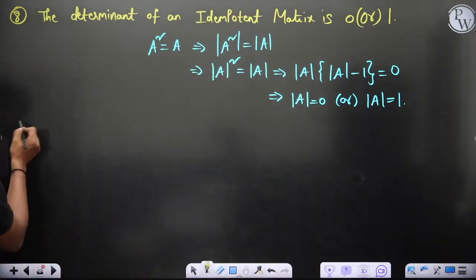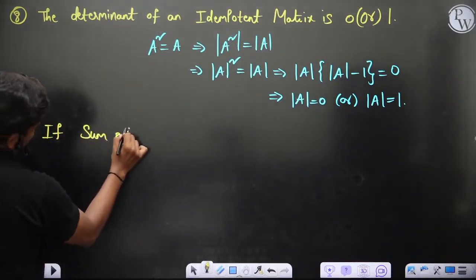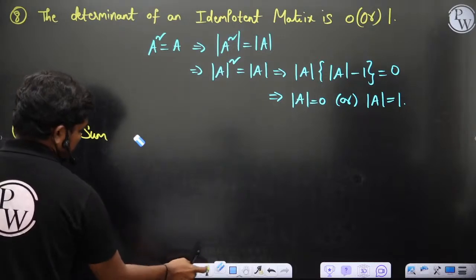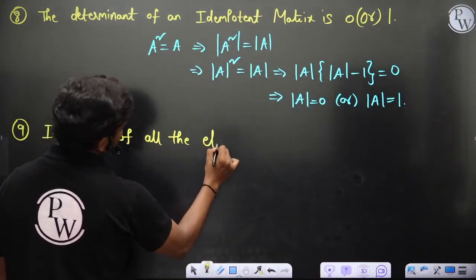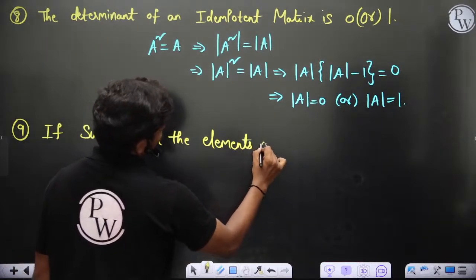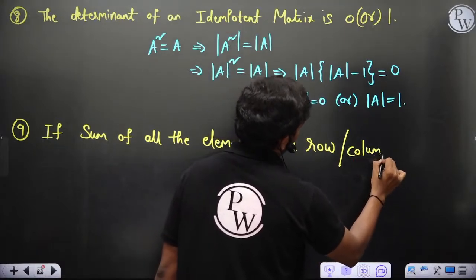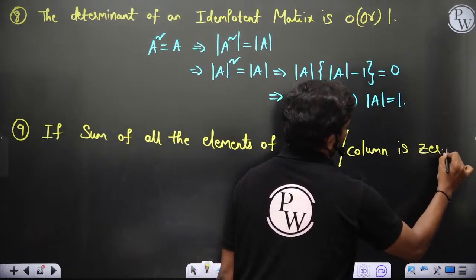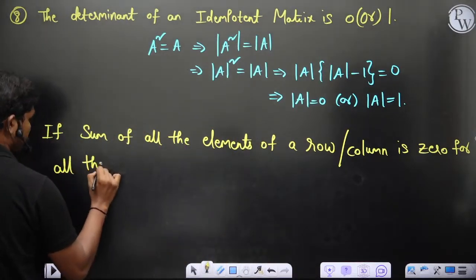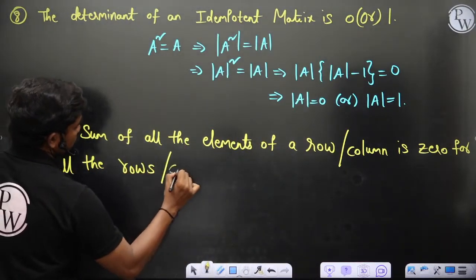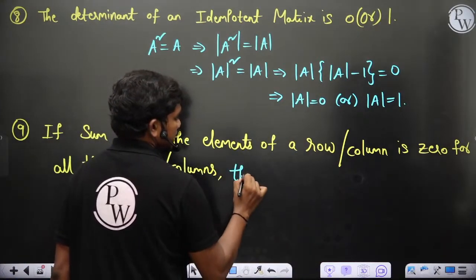Then the 9th point I would like to say: if the sum of all the elements of a row or column is 0, for all the rows or columns, then the determinant of the matrix is 0.